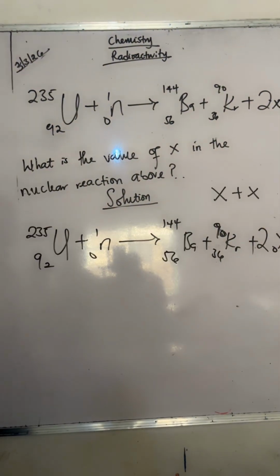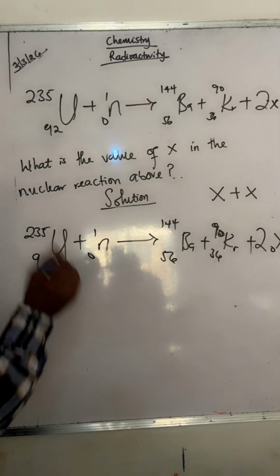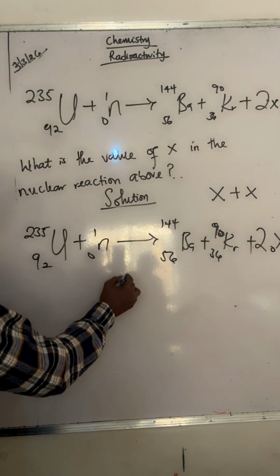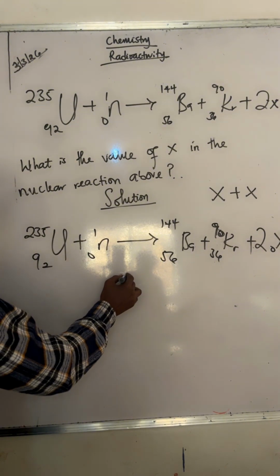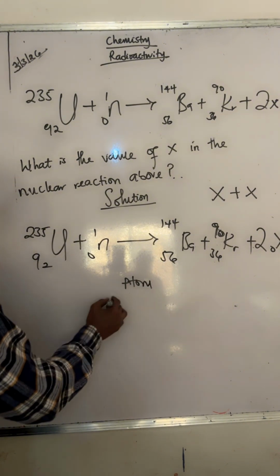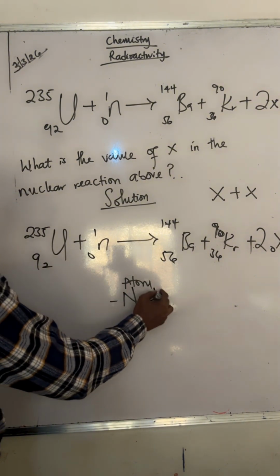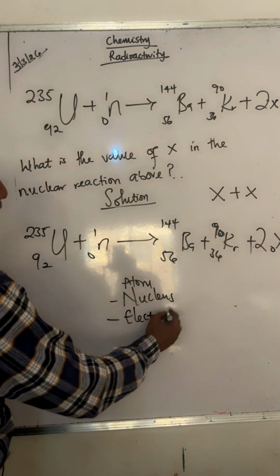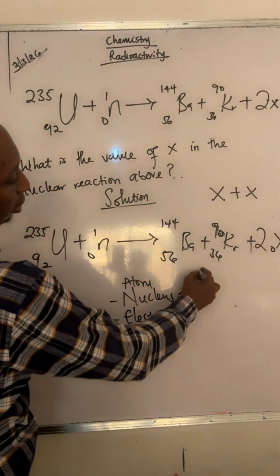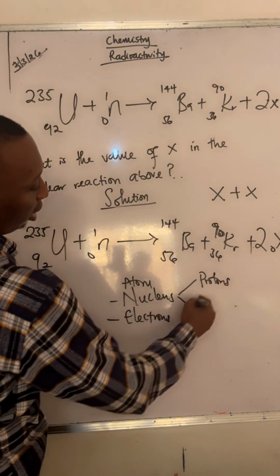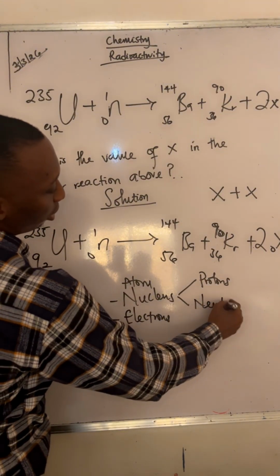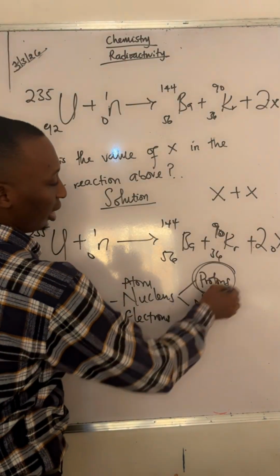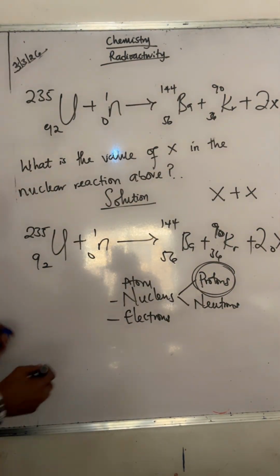So first of all, there's something I need to chip in here. Don't forget, I said the atom of an element is divided into nucleus and electrons. After which the nucleus is divided into protons and neutrons. So how do I represent this particular thing? Or which other name can I give this particular one?